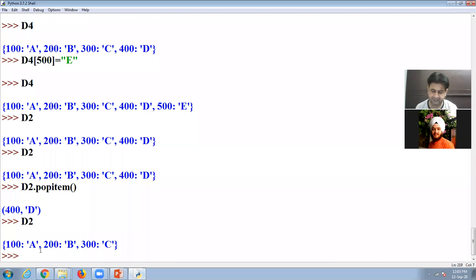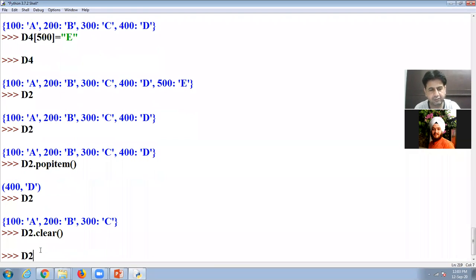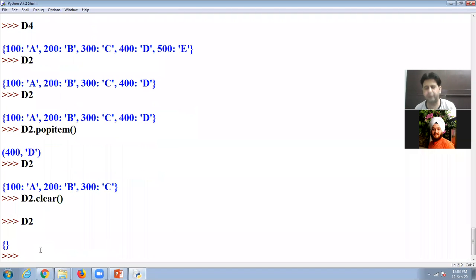So next is the clear method. Okay students, the clear method will remove all the items from the dictionary. Look at here, d2.clear. I apply that, I display d2. Look at here, now d2 is totally empty, so it is blank.